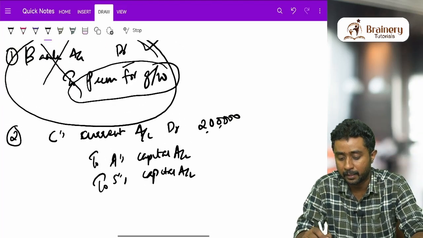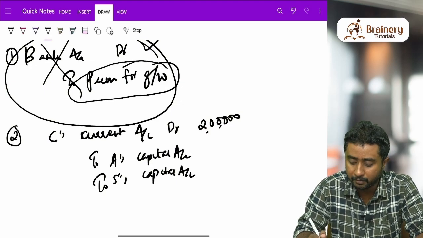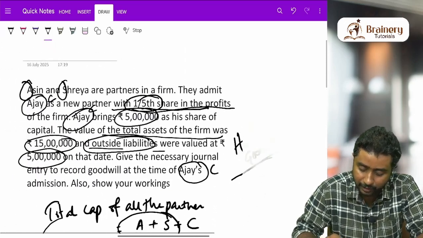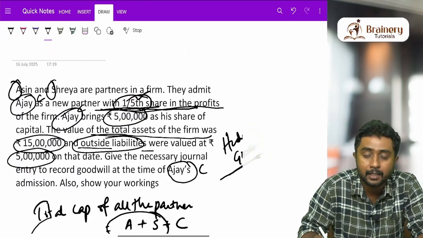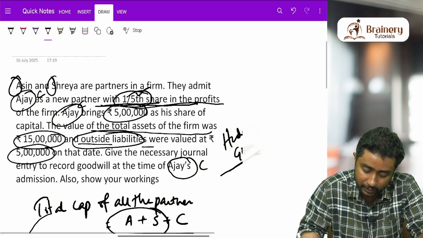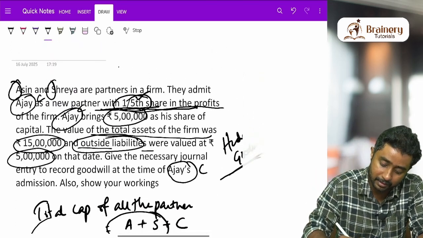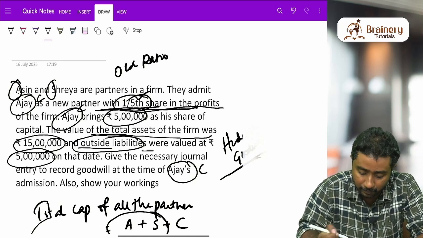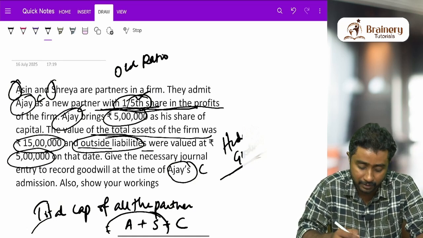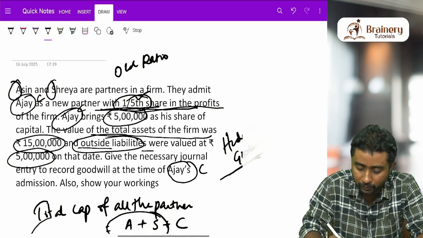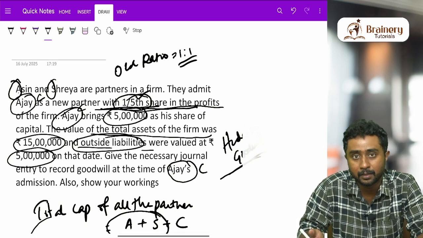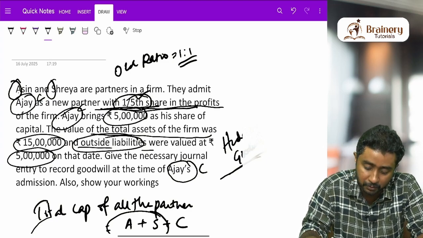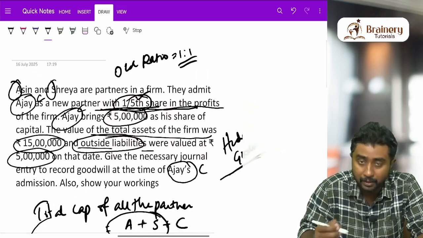In which ratio do we have to share this? Obviously in the sacrificing ratio. Sacrificing ratio calculation is very easy when there is no extra information related to the share of the new partner. The sacrificing ratio will be the same as the existing ratio. Existing ratio means the old ratio, in which A and B used to share their profits. Did they mention anything about the ratio in which A and B are sharing profit? No. So obviously the old ratio will be 1:1. That you already know; we have studied that in the first chapter itself. So we have to share this in 1:1 ratio.